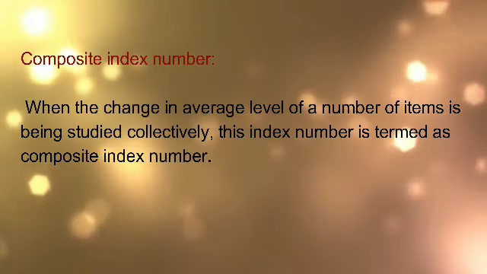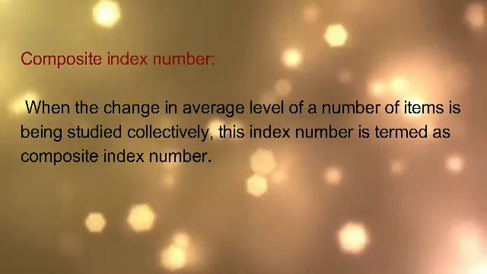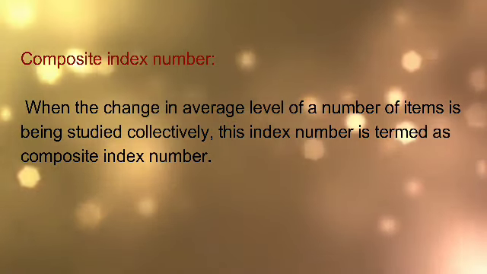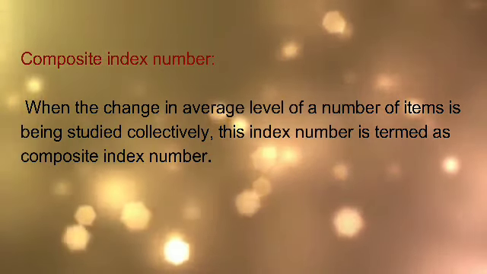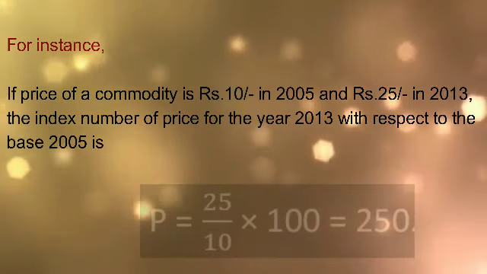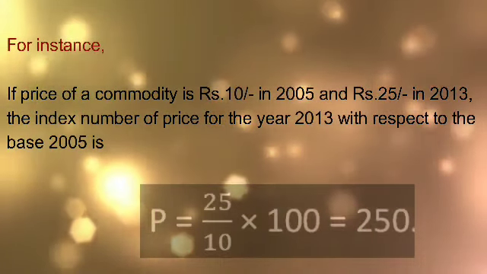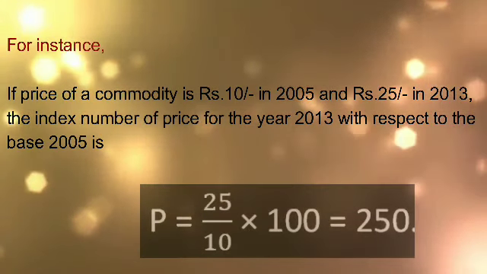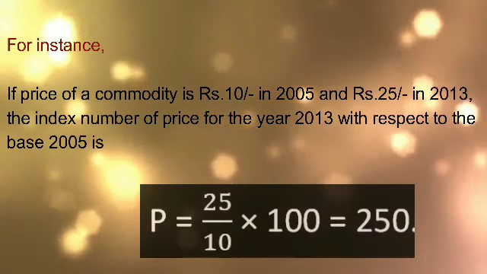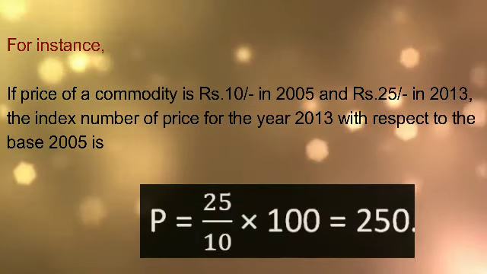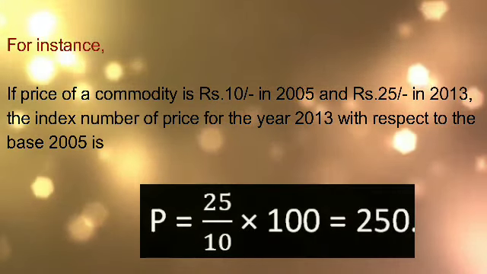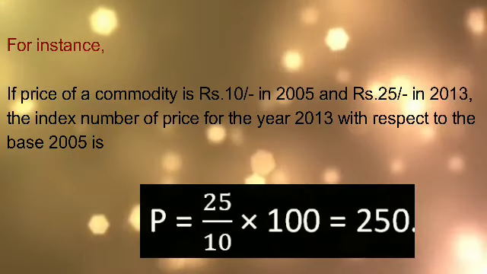Therefore, simple index means the variation or fluctuation occurs in a single item, and composite index means the relative changes in a group of items studied together. For instance, if the price of a commodity is rupees 10 in 2005 and rupees 25 in 2013, the index number of price for the year 2013 with respect to the base 2005 is P equal to 25 by 10 multiplied by 100, and that is equal to 250.